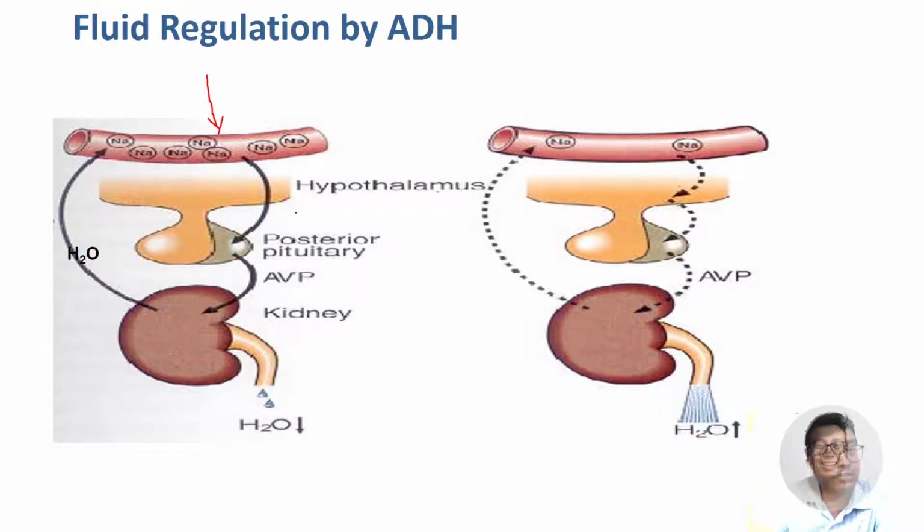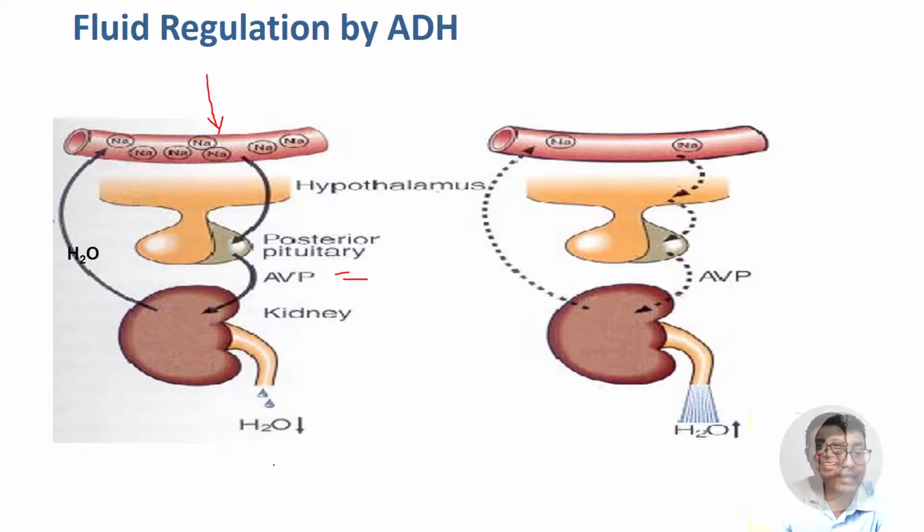The osmoreceptors in the hypothalamus are triggered, and from the posterior pituitary, ADH is secreted, and it acts via AVP. AVP is arginine vasopressin. That is the mechanism, right? Even if you don't remember that, remember ADH is secreted from the posterior pituitary, and it leads to conservation of water via the kidneys. So it tells the kidneys, don't let excess water out.